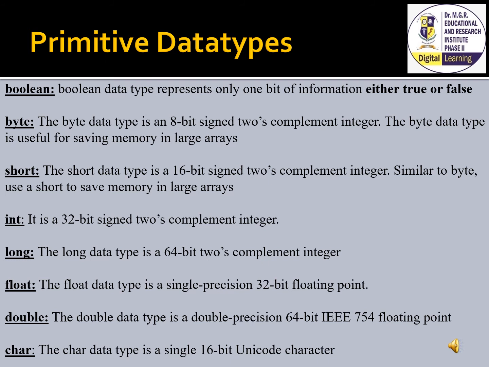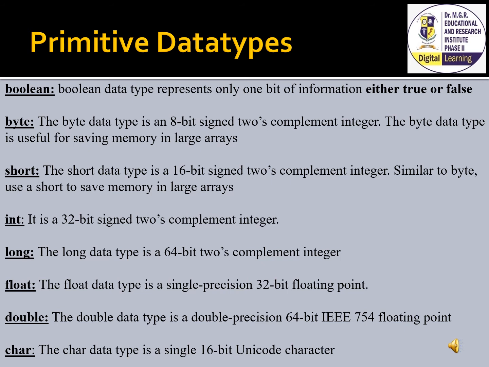Next is float data type. Float data type is a single precision 32-bit floating point value. Float is mainly used to save memory in large arrays of floating point numbers. Double data type is a double precision 64-bit floating point, and this type is generally used as a default data type for decimal values. Double data type should never be used for precise values such as currency.